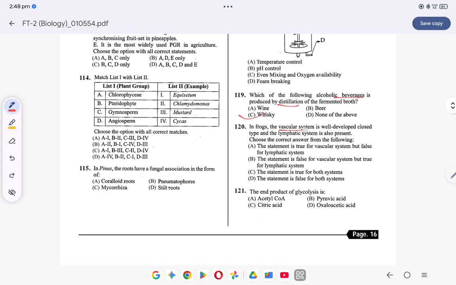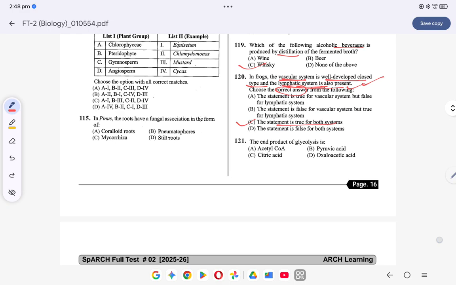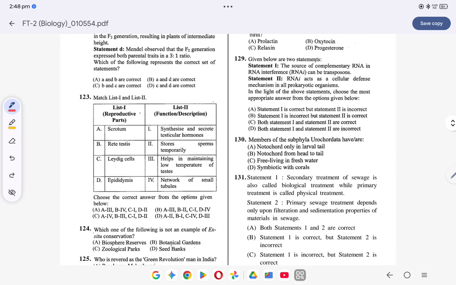Coming to the next question. In frogs, the vascular system is well developed, closed type and lymphatic system is also present. Now you have to choose the correct option. Which option will be correct? The vascular system is well developed, closed type, and the lymphatic system is also present. So for 120 it will be C, both the statements are true. Okay. Coming to the next question, question number 123. Match the following: scrotum. What does the scrotum do? It helps in maintaining the low temperature of the testis.